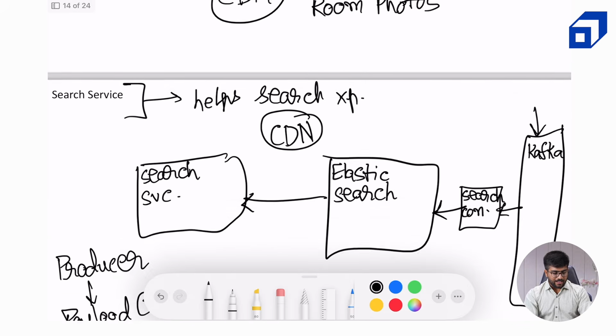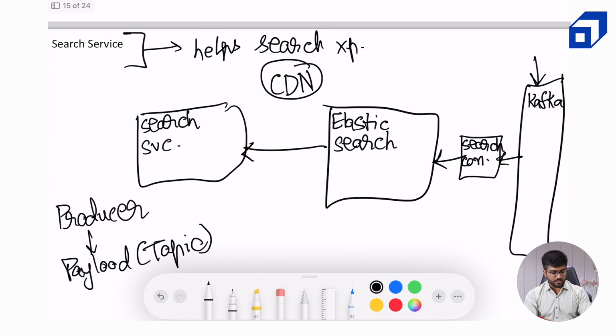All right, I think this defines our search service. We can revisit the service in case, for example, right now we revisited the hotel service, right? So down the line in future, if there are some important changes to be made in the search service, we will revisit it and make the necessary changes over there.